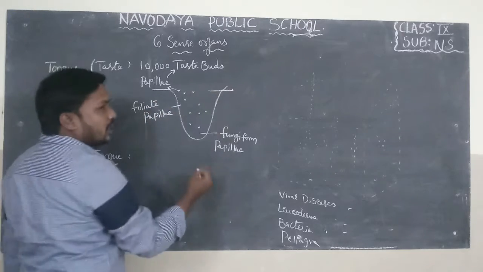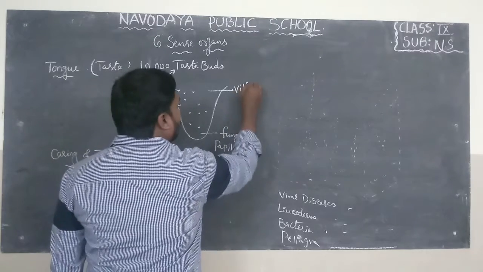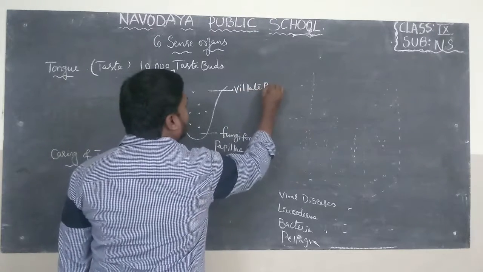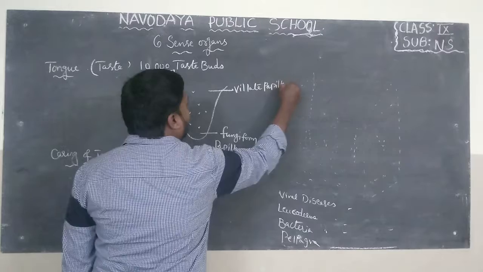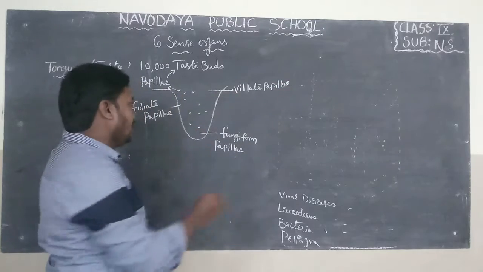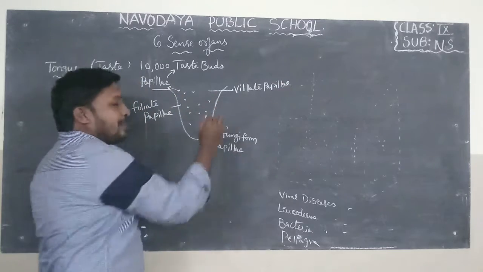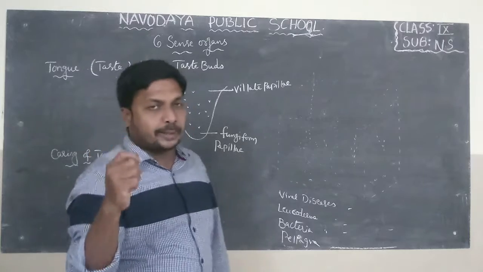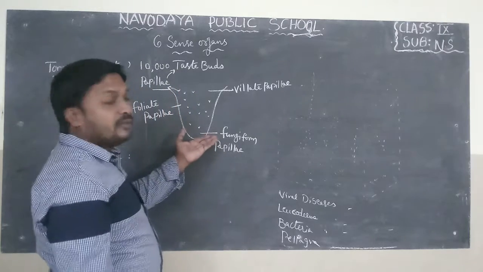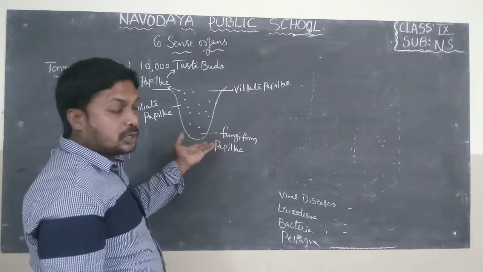On the back of the tongue, we can find villate papillae. Papillae means small eruptions in the tongue. They are very important from the 10th class point of view also.